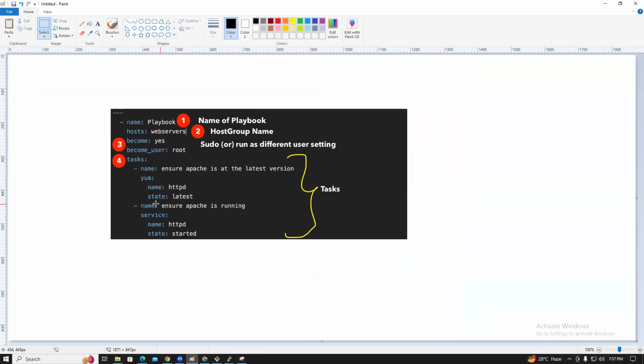So what is this, guys? The first is the name of the playbook. The second is the web server host group name. These 3 and 4 are become user root. These are sudo, run as a different user settings. 3 is sudo or run as root user. 4 is the tasks, guys. Task having two modules. Guys, understood? So the name of the playbook, hosts, a set of hosts usually grouped together, a host group will be identified. I will tell you that thing.